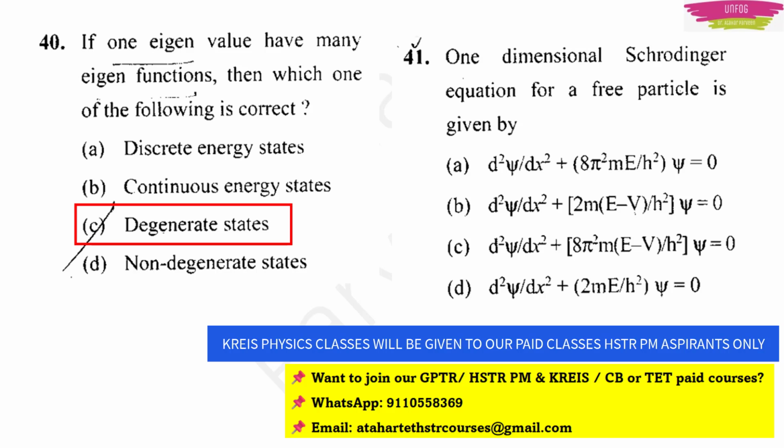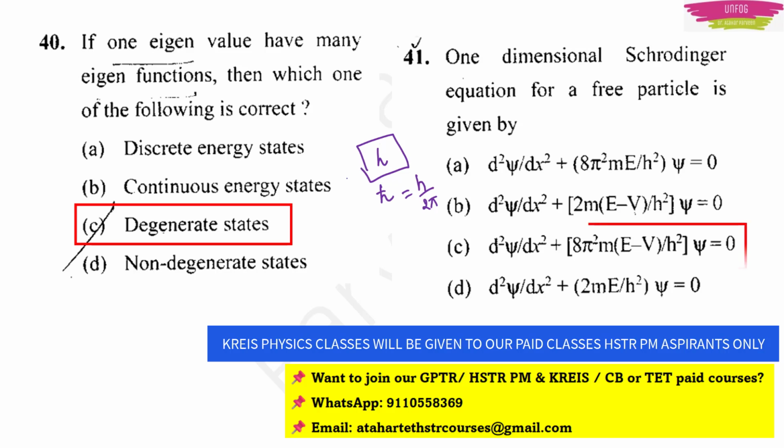Next question: the one-dimensional Schrodinger equation for a free particle is given by. This is a very simple, direct question. You should know the Schrodinger equation in terms of Planck's constant. It can be written in terms of Planck's constant h, or it can also be written in terms of h cross, where h cross is equal to h upon 2 pi. The one involving Planck's constant is the basic equation.